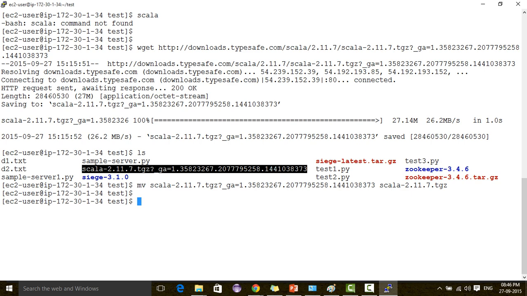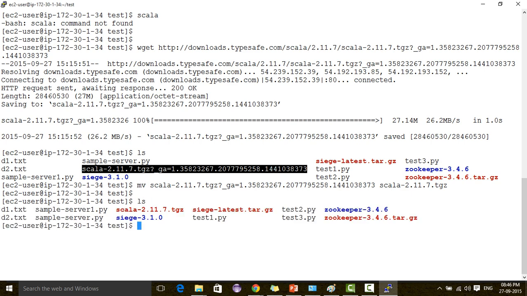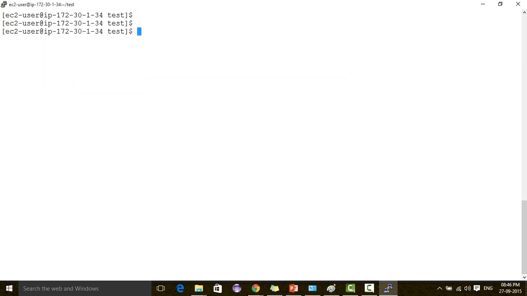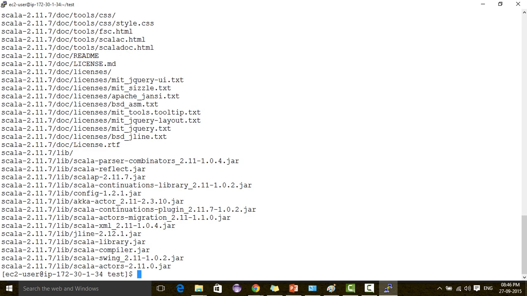Now Scala is available here. I'm going to extract it. The command is tar -xvf followed by the Scala tarball. It got extracted.